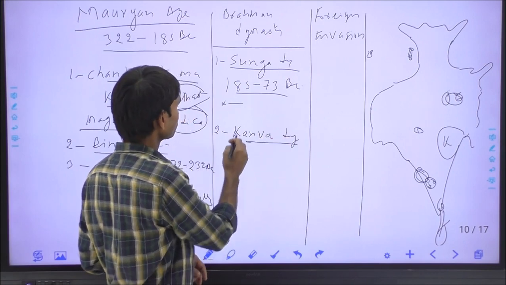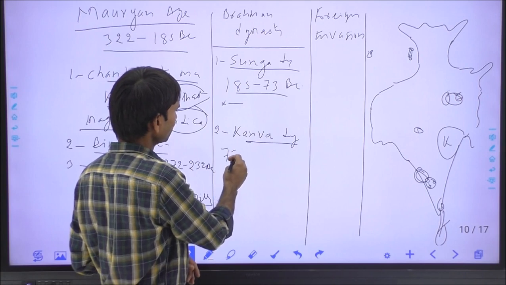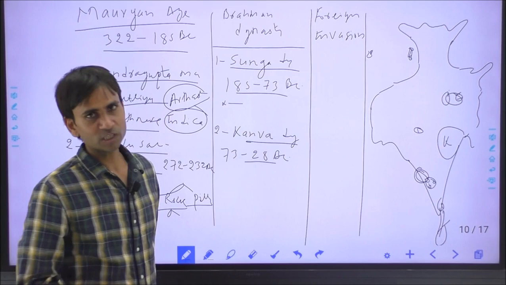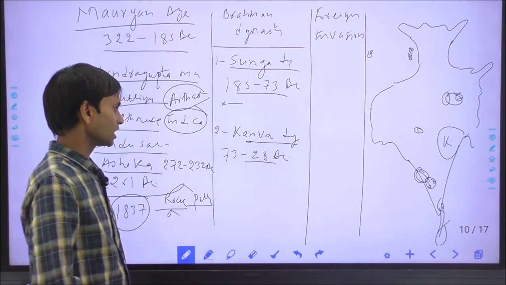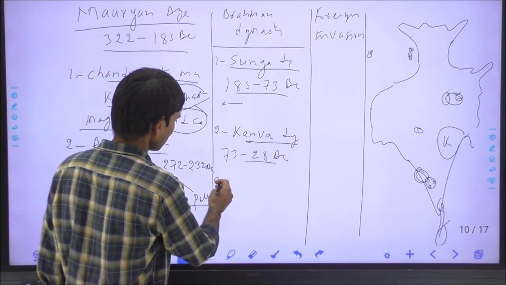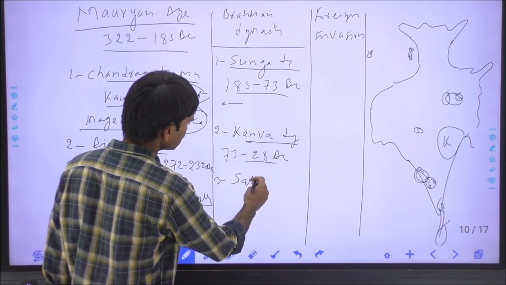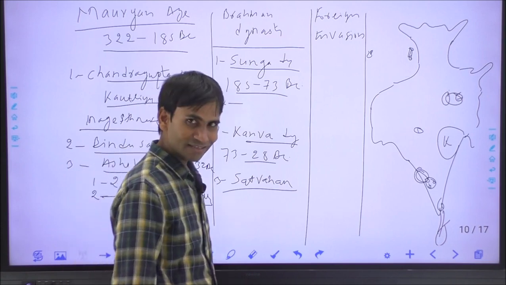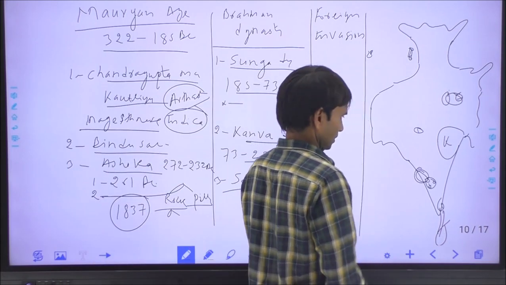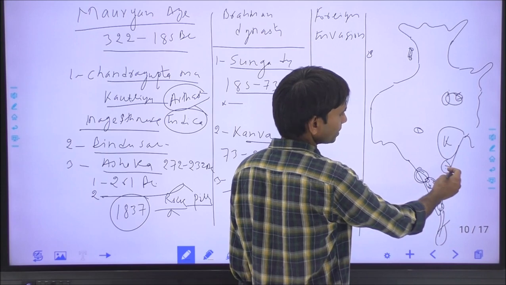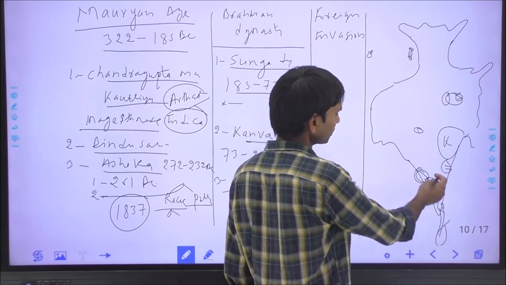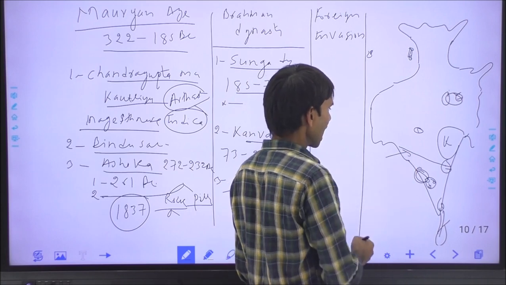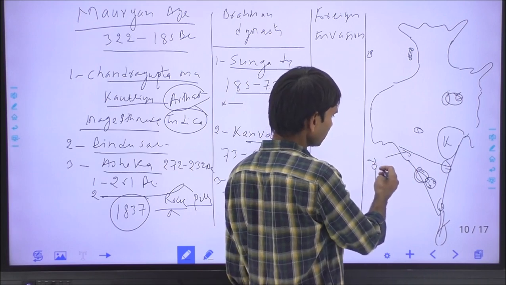and they ruled from Magadha during 73 to 28 BC. The Kanva dynasty was founded by Vasudeva. Vasudeva was the founder, and after the Kanva dynasty, this was the Satavahana dynasty, also called the Andhra Satavahana. Initially, they started their reign from Andhra Pradesh, made their capital Dharanikota, Dhanyakataka in Andhra Pradesh. Finally, they settled along the Godavari river in Maharashtra, and they made their capital Paithan or